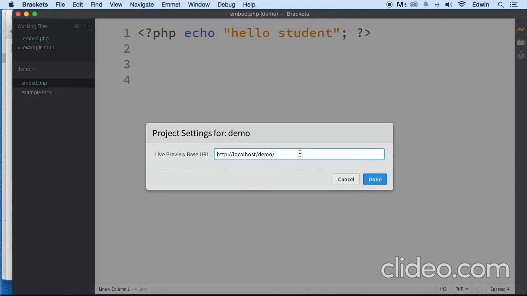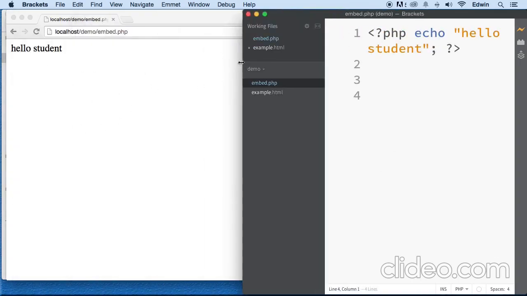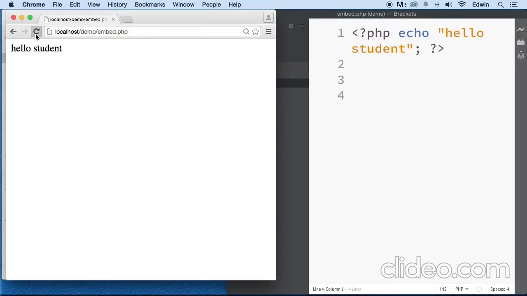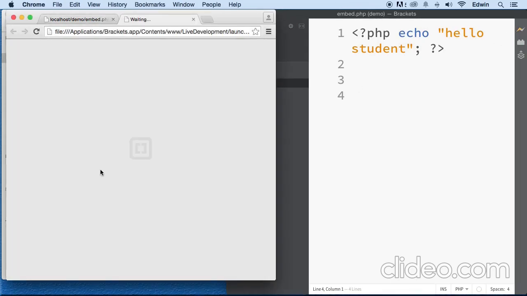Just close that box and go to File, Project Settings, and then put http://localhost, and then the name of your folder where your files are going to be, and click done. Then go ahead and close whatever browser you have on. If it's not working, close it and turn this on again, until it's working.